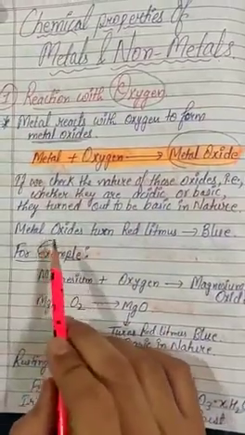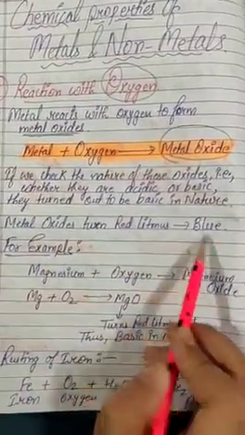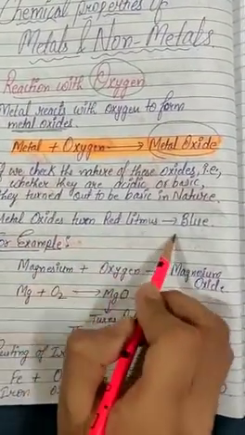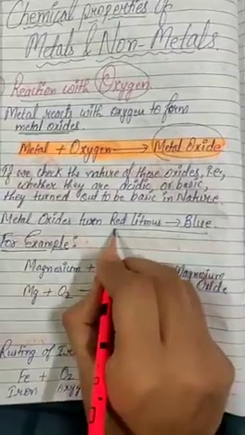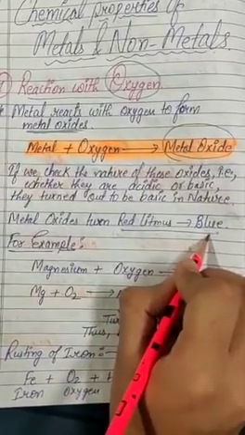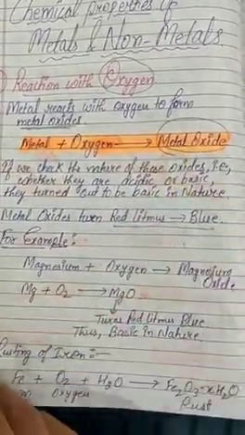Metal oxides turn red litmus paper into blue, and the substances which turn red litmus paper to blue are basic in nature. Therefore metal oxides are basic in nature.